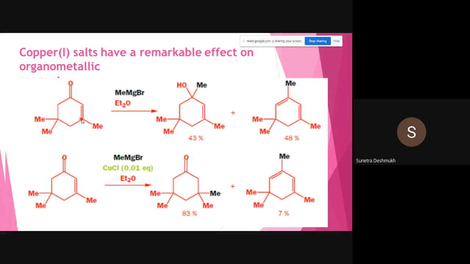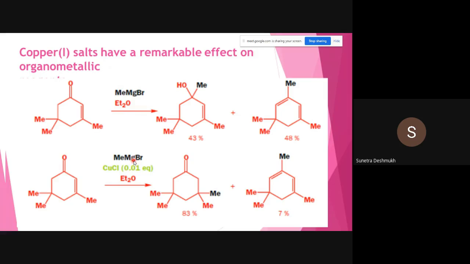Okay, so we kept the starting material constant, we kept the solvent system constant, and we kept the reagent constant also. Only what we have changed is that we have added copper chloride salt. How has that changed the course of the reaction? A small amount of copper catalyst has changed everything in this reaction. It has changed the reaction from 1,2 addition to conjugate 1,4 addition.